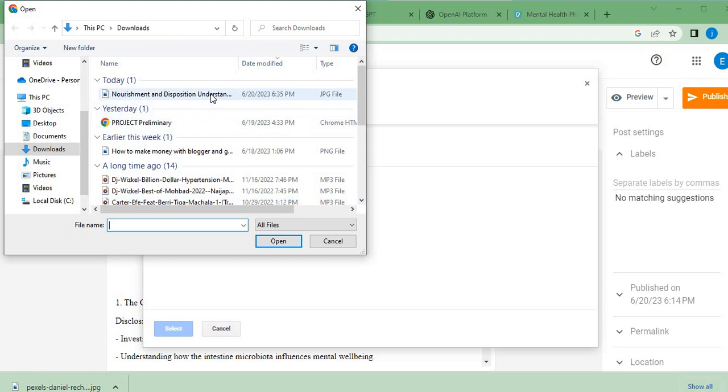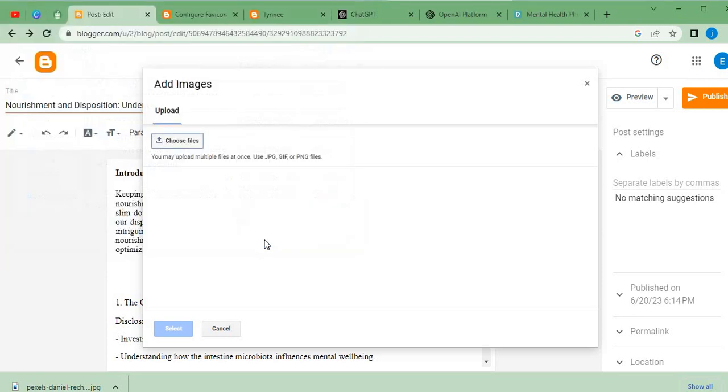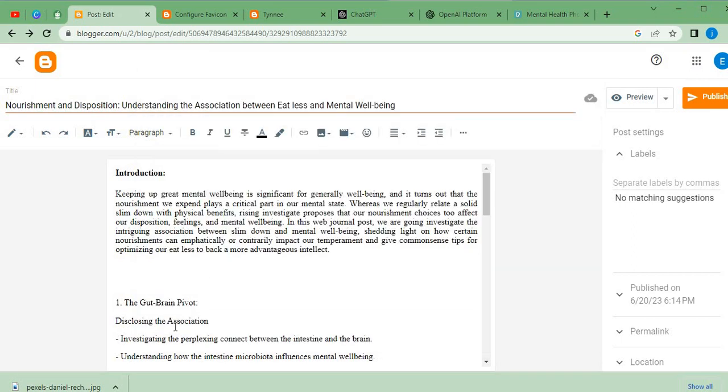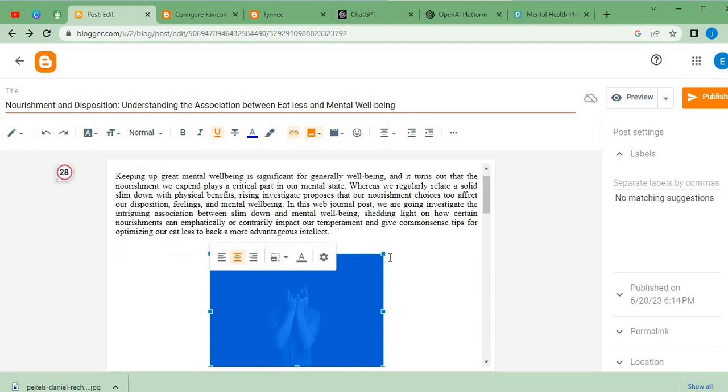So now let's click here, open. Now the next thing we need to click on is select, meaning that is the image we want to use.